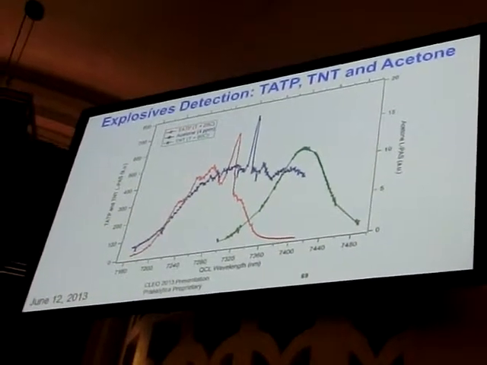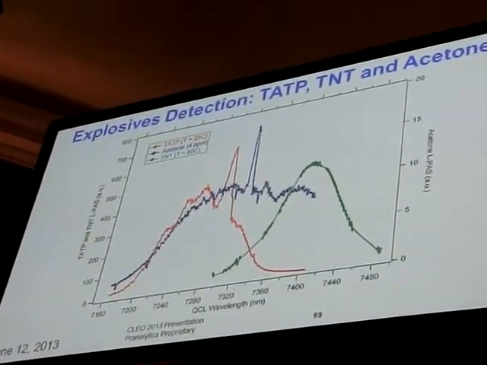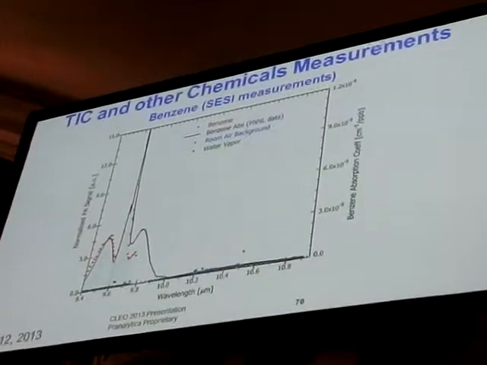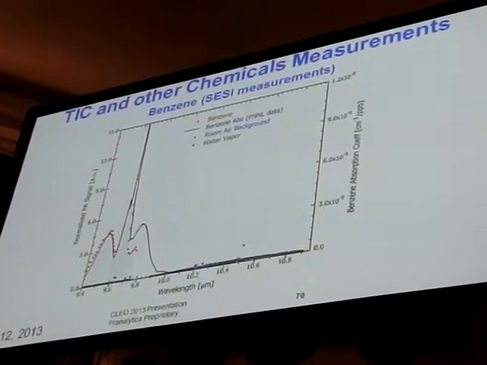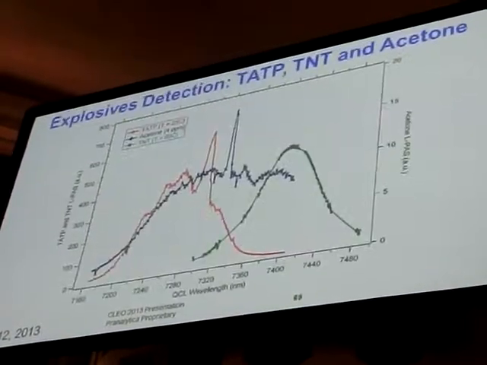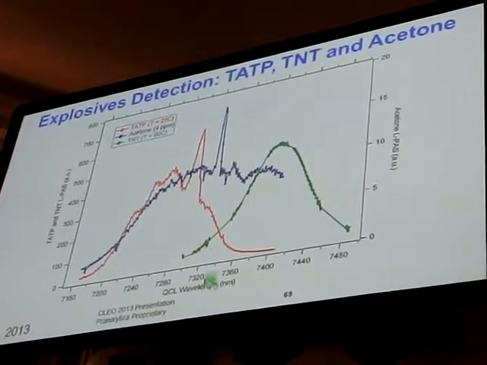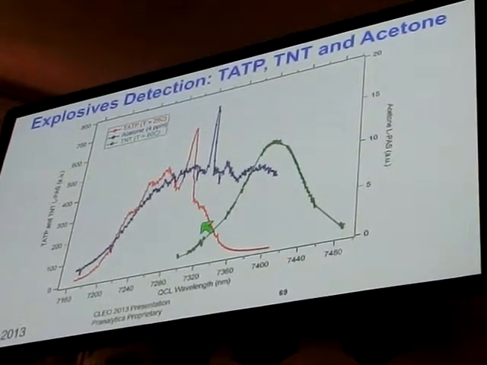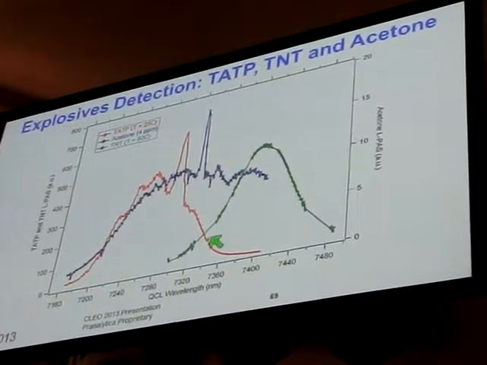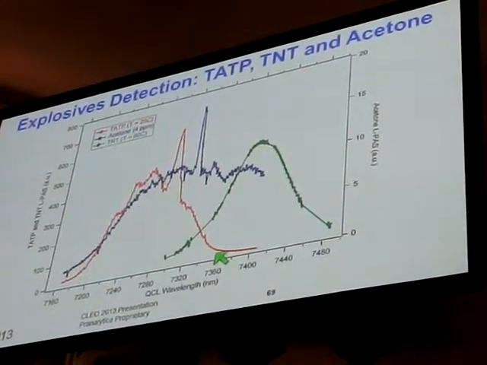One can use the same system for detection of explosives. Green is the absorption characteristic of TNT. Red is the absorption characteristic of triacetone triperoxide, TATP. It's a homemade explosive. Anybody can make this explosive by mixing 2 ingredients, commercially available.